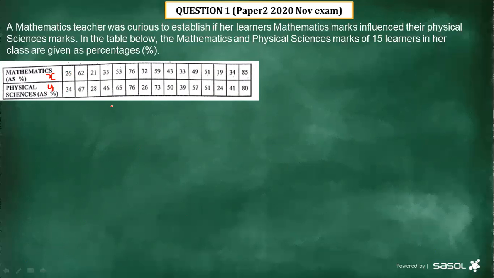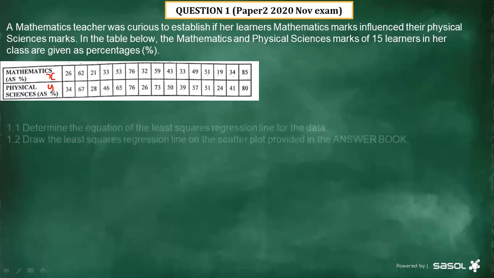And then this question is for 2020. You can compare it with the one that we just did of 2019. There is a similarity there. You remember the first scenario that is given there. We had a table like this one where I had to indicate which one is X, which one is Y. Remember? Now let's see the question of this scenario.